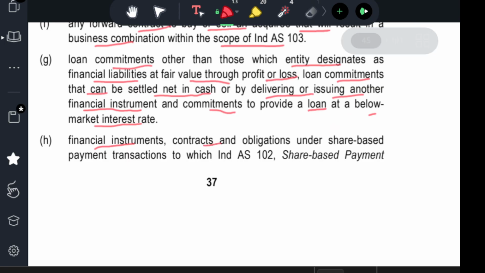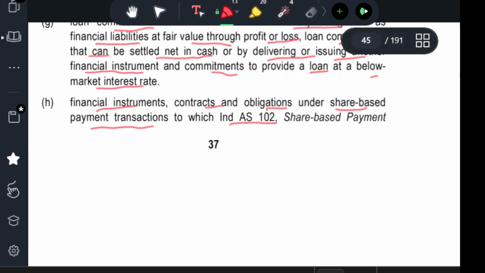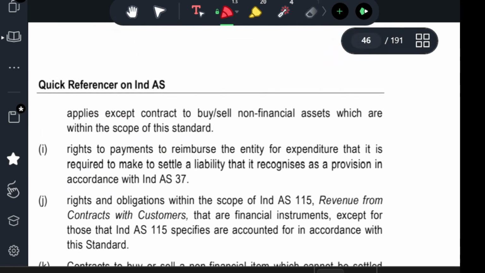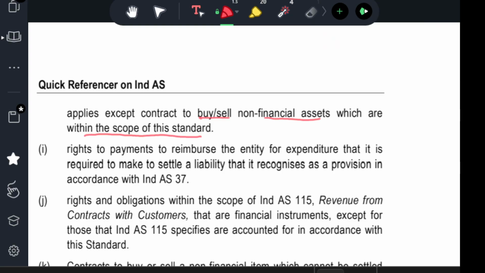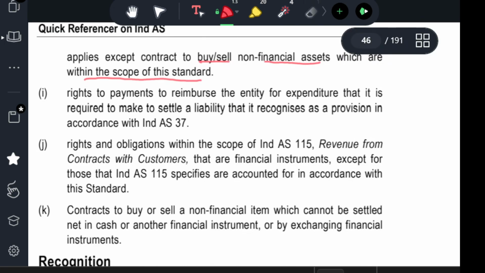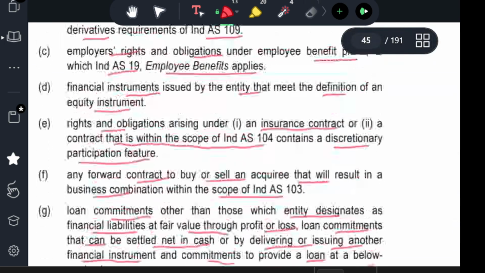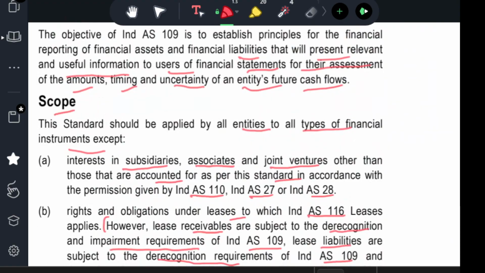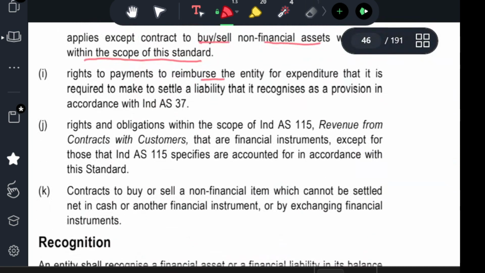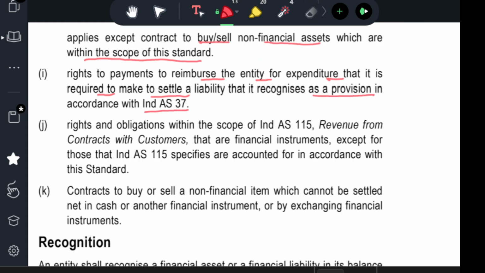Financial instruments, contracts and obligations under share-based payment transactions to which Ind AS 102 Share-based Payment applies need not apply, except contracts to buy or sell non-financial items that are within the scope of this standard. Also, a right to payment to reimburse the entity for expenditure required to be made in settlement of a liability that is recognized as a provision in accordance with Ind AS 37 is not covered by the financial instruments standard.